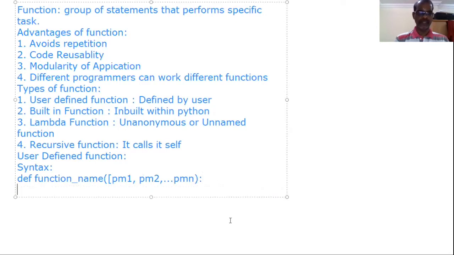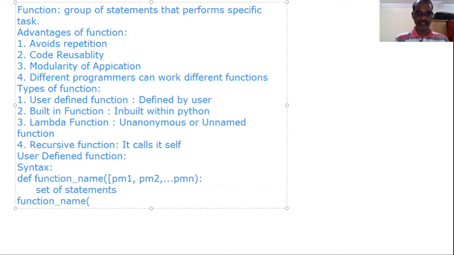Last colon. Here we should have set of statement. Here we should have one function call. Function name, open bracket. Here argument. Argument 1. ARG stands for argument 1. Otherwise ARG1, comma, ARG 2, comma, so on up to ARGN. It is also optional.